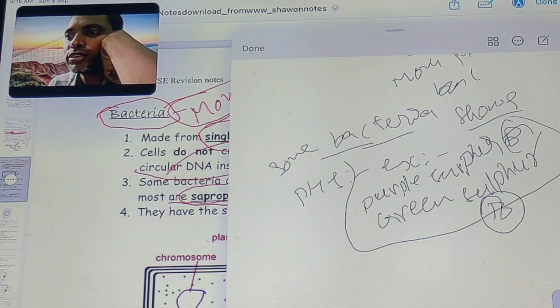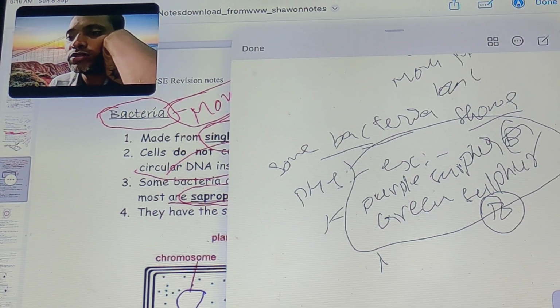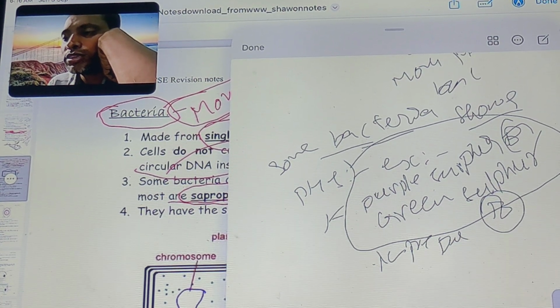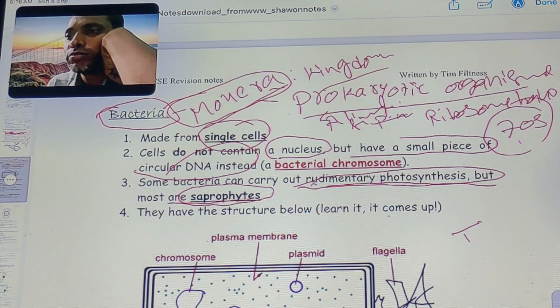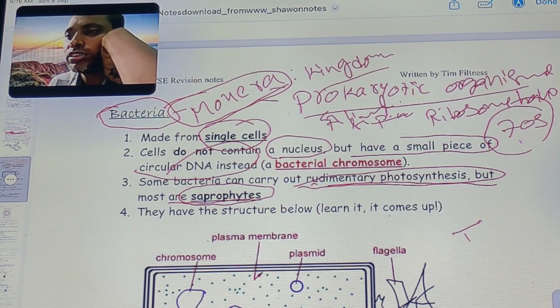They perform photosynthesis. They prepare their own food by the process of production. They have the structure below that you learn here.